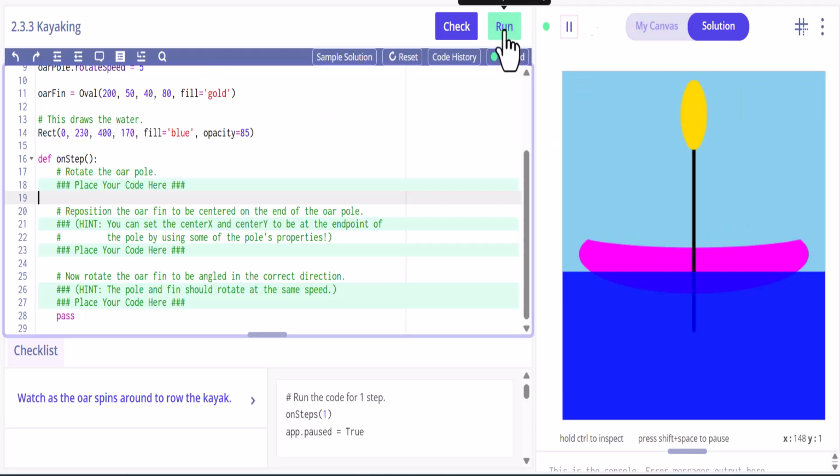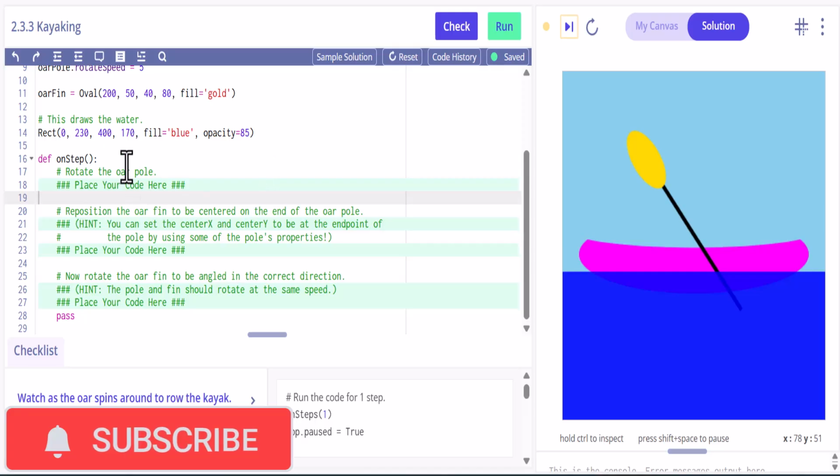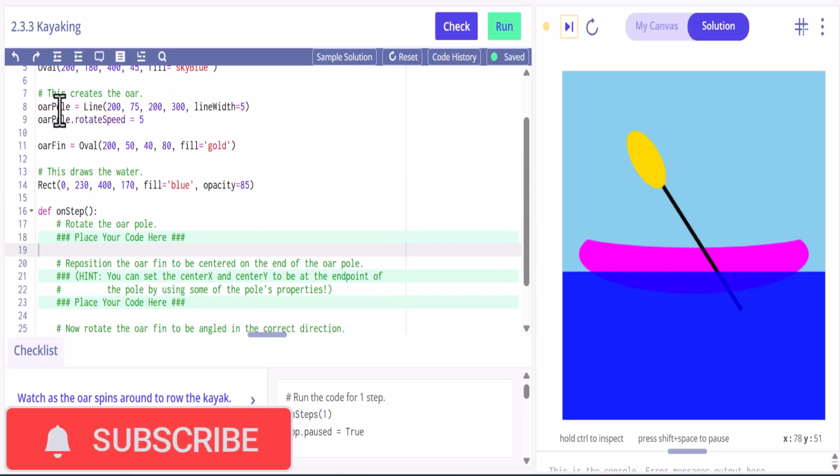So if we run this and just look at the solution, we can see we've got a few things going on. We have the oar, and then we've got the fin of the oar. That's really the two things. Oar, the oar pole, I guess. Because if you look up here, this is the oar pole, this is the oar fin. And then this is a rectangle.